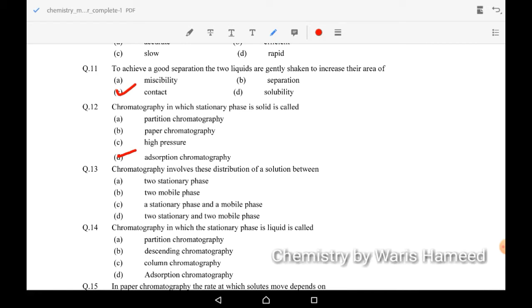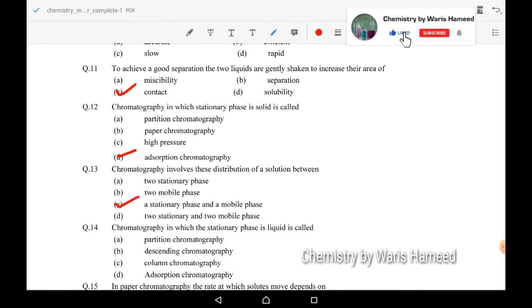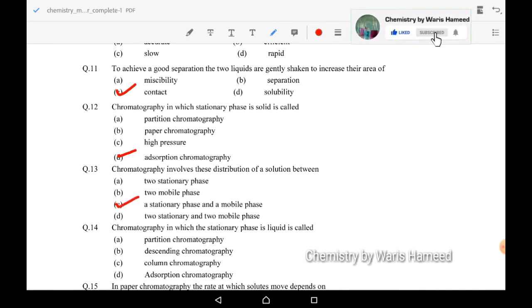Next, chromatography involves the distribution of a solution between two phases. First is the stationary phase and second is the mobile phase. So the distribution of solution occurs between stationary and mobile phase. Its correct option is C. Next, chromatography in which the stationary phase is liquid.